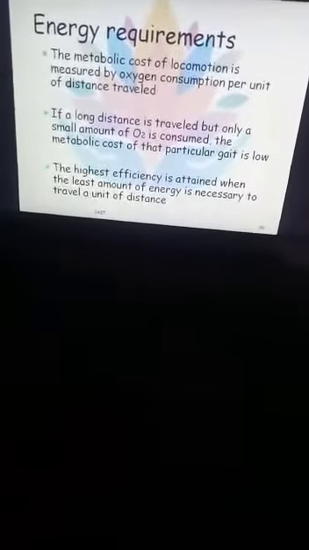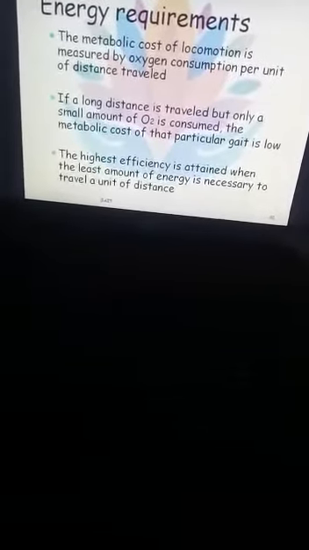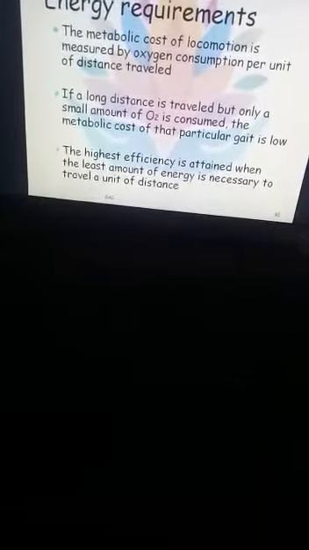Next, the metabolic cost of locomotion is measured by oxygen consumption per unit of distance travelled. If a long distance is travelled but only a small amount of oxygen is consumed, the metabolic cost of the particular gait is low.